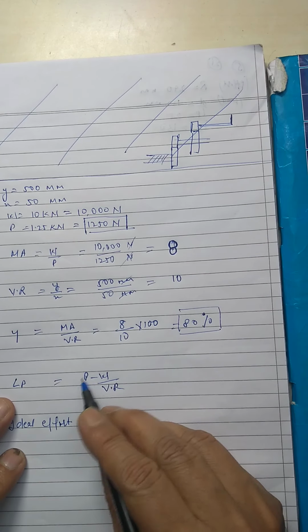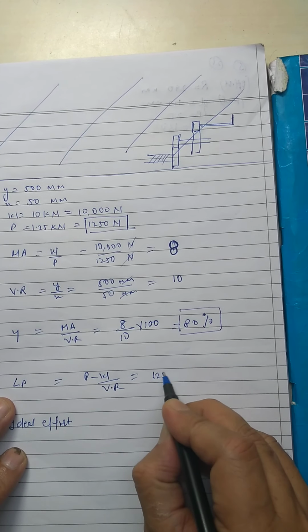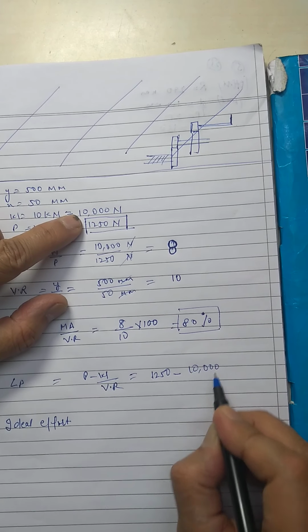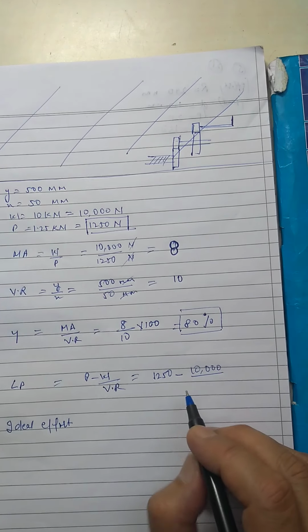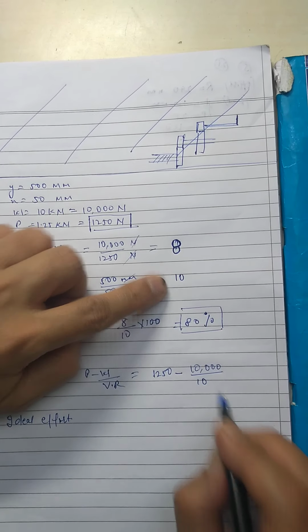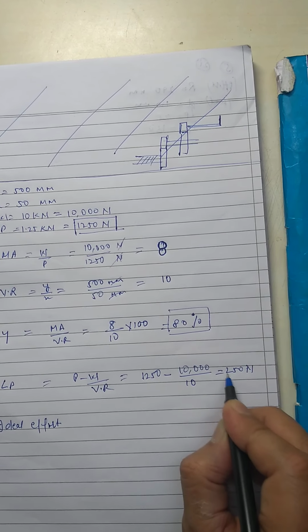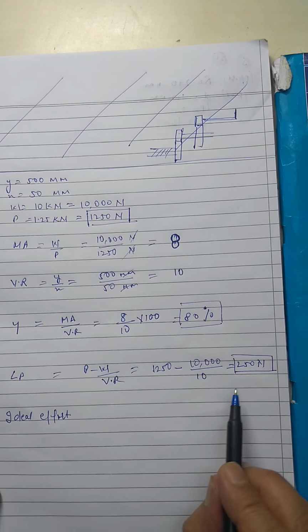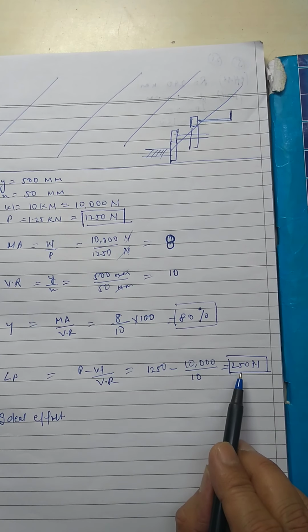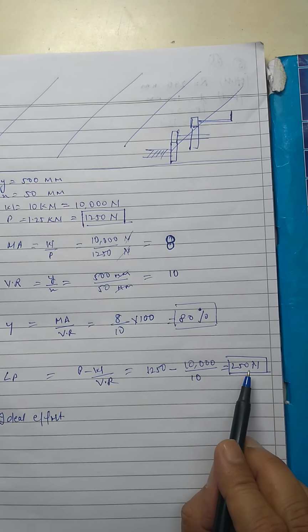So if we put the values, P is 1250 minus W is 10,000 divided by VR. VR you have calculated here. So the answer is 250 Newton. Okay, this is our effort loss. Effort loss means the extra effort which is applied to overcome the friction, not to do the work, but just to overcome the friction. This is the extra effort.